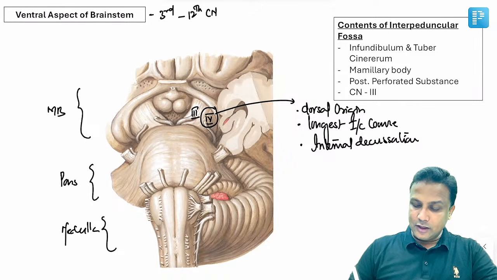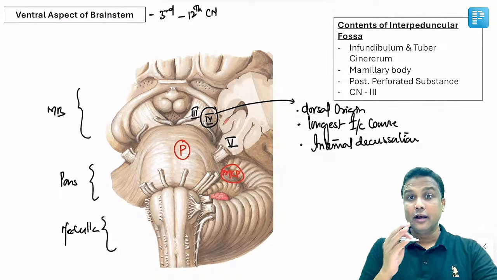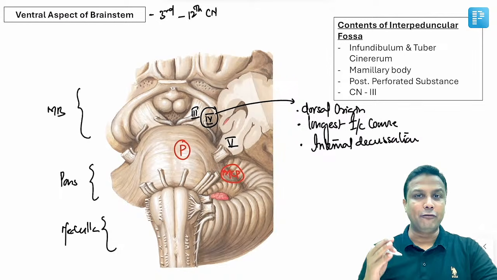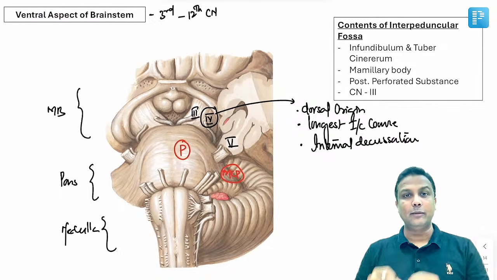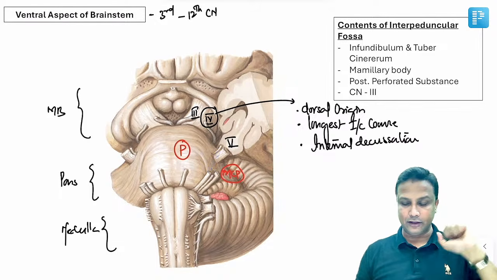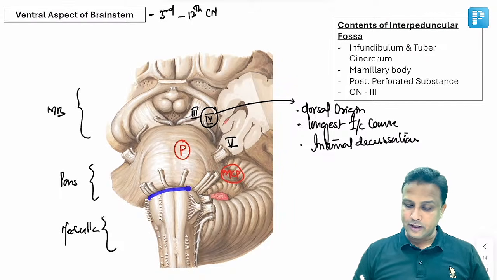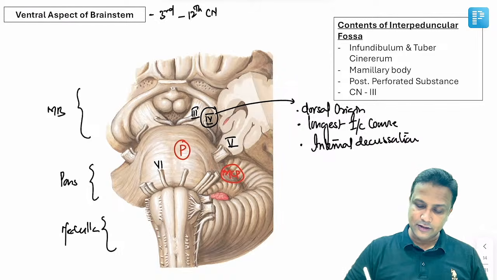Then after that, this one here will be the 5th cranial nerve, trigeminal nerve, and that is going to exit between the pons and middle cerebellar peduncle. I hope you all know that pons is connected to cerebellum with the help of middle cerebellar peduncle. तो इन दोनों के दरमियान में यहाँ से exit होती है 5th nerve. Then between the pons and medulla there is pontomedullary junction. At the pontomedullary junction you're having 6th nerve, and then the 7th nerve, and then the 8th nerve exiting from here.